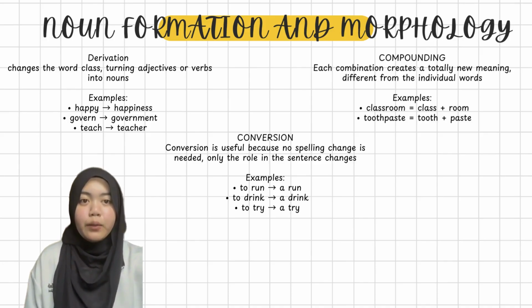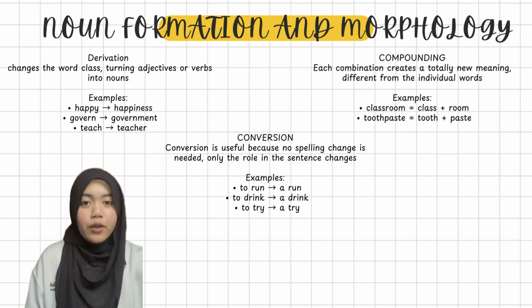Conversion happens when a word changes its class without adding anything. For example, to run becomes a run. To drink becomes a drink. The spelling stays the same, but its function changes to a noun.